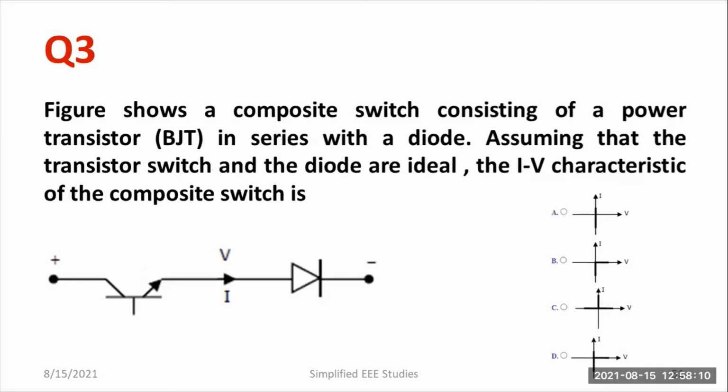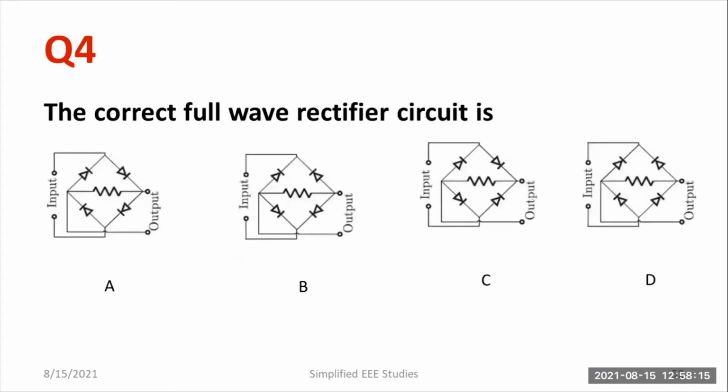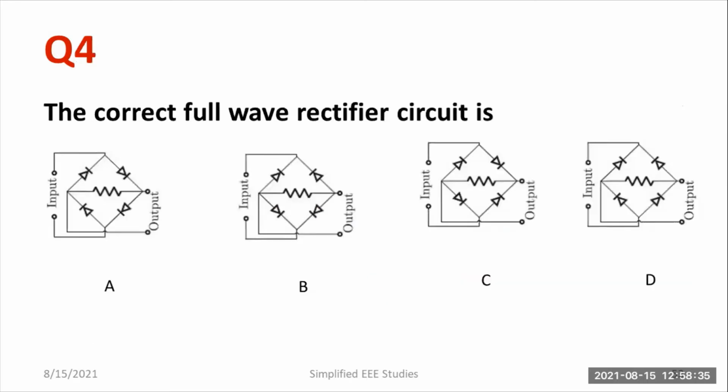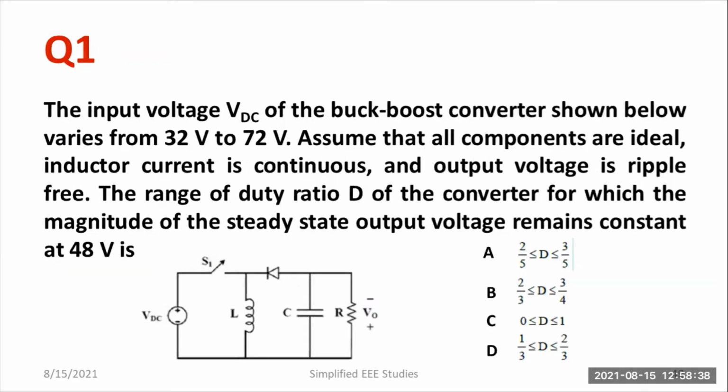So this question is related to power switch. Identify which is the right answer. And question 4 that is related to power rectifier. Please go through the portion power rectifier by using power diode and identify the right combination. And question number 5 that is also similar to power switch. Identify. You have to understand what is triac, what is gate turn off thyristor, what is power MOSFET, all those things. Then I think you can able to answer it conveniently. You have to verify how much score you are able to get. However, I will be discussing the first question.